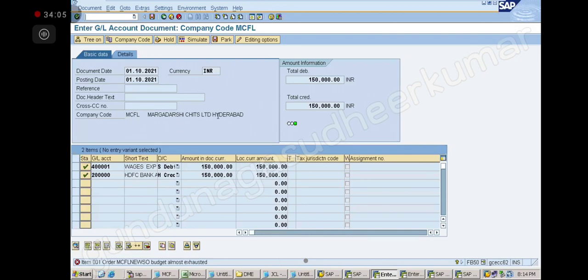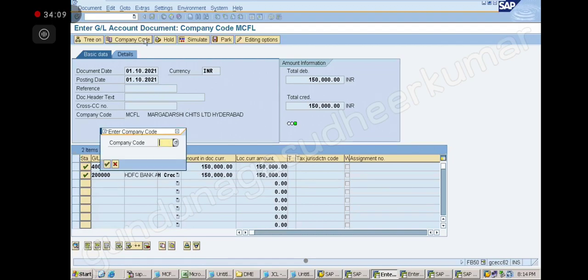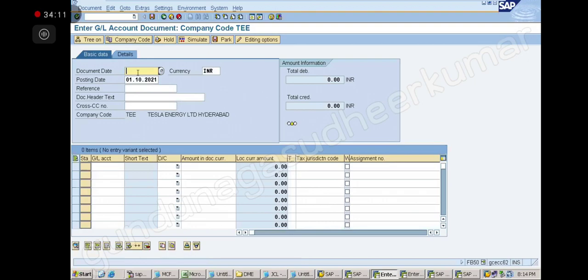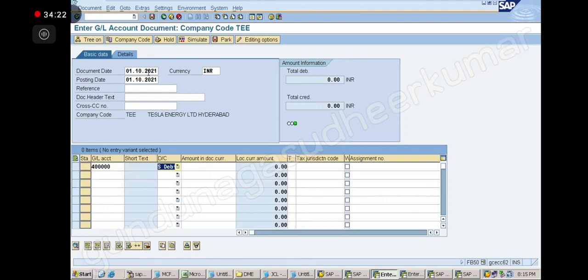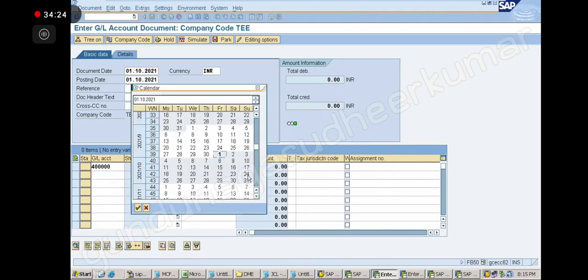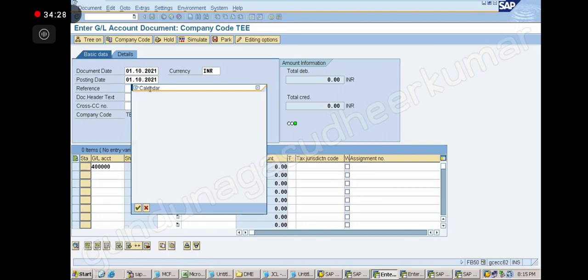I have already entered. Company code I have to check first. Remove this and then give TEE. Then give the date. Enter. Rent expense debit. Not on 1st October, sorry, 1st August. I'll go a little backdated.